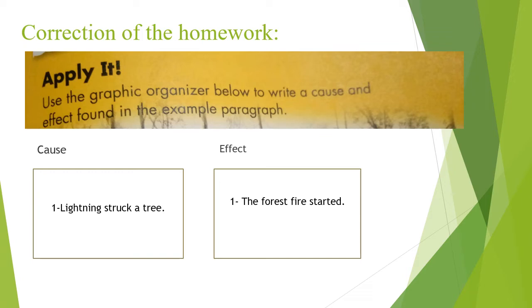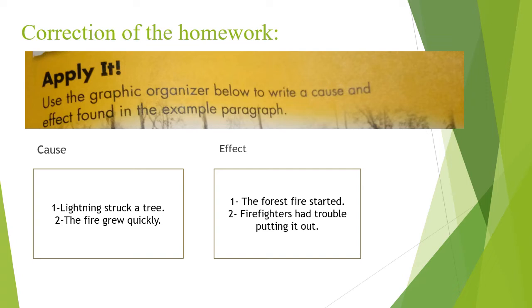Look to the second sentence. Because the fire grew quickly, firefighters had trouble putting it out. Why did this happen? Because the fire grew quickly. What happened? Firefighters had trouble putting it out. So the cause here, the fire grew quickly. The effect, firefighters had trouble putting it out.